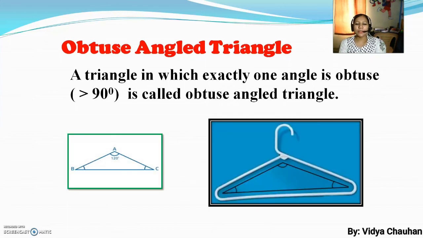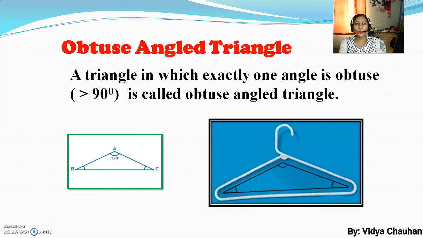As you can see here in the picture, angle A is 120 degrees, and similar to that I have taken an example of a hanger on which you daily keep your clothes inside the cupboard. That hanger also has one obtuse angle, so it is the best example of an obtuse angled triangle.